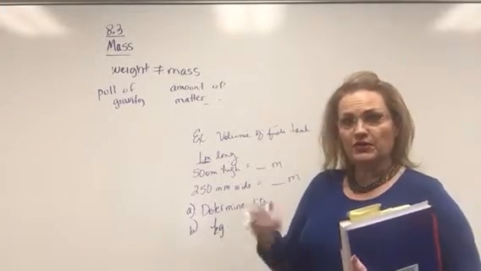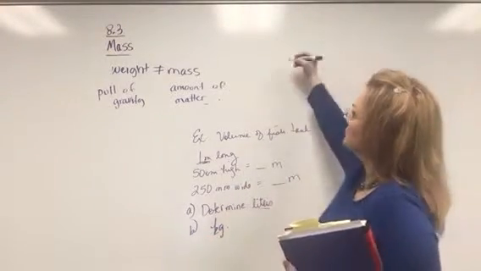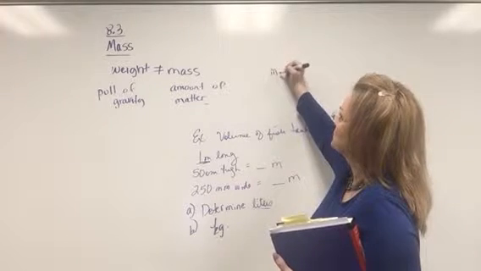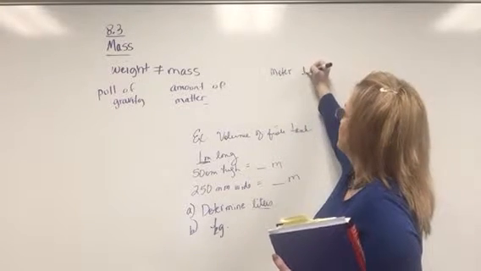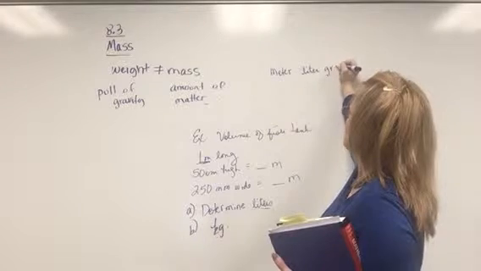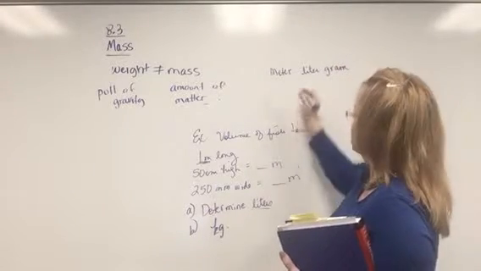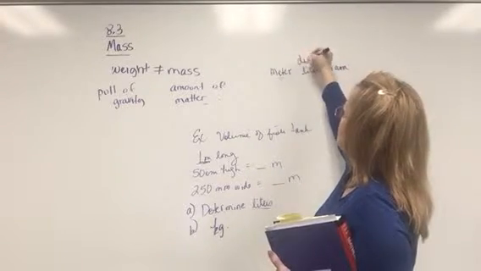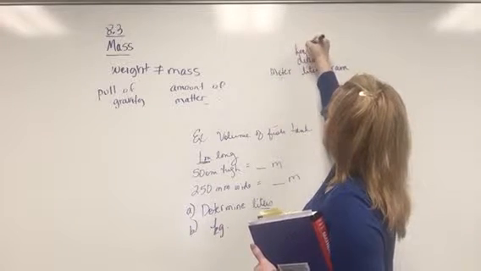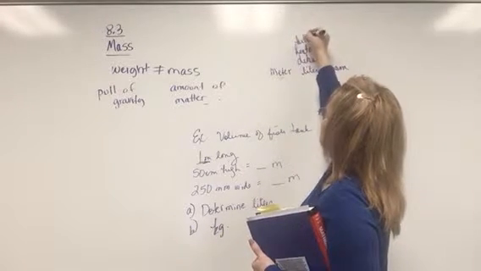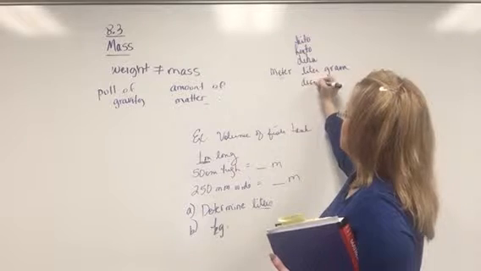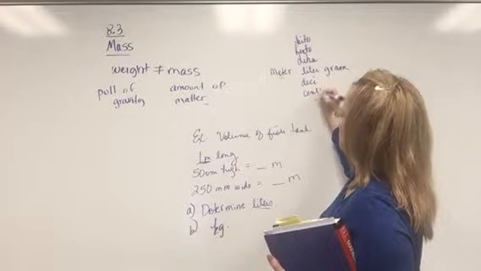Now remember, from a previous section, we have a chart that says our basic units of measure, meter, liter, and gram. So any one of those that you're converting, here we're converting the meter, then we add the prefixes deca, hecto, and kilo. And then down the scale, deci, centi, and milli.